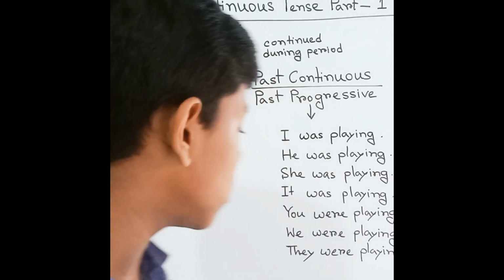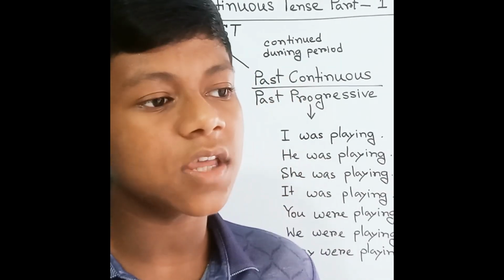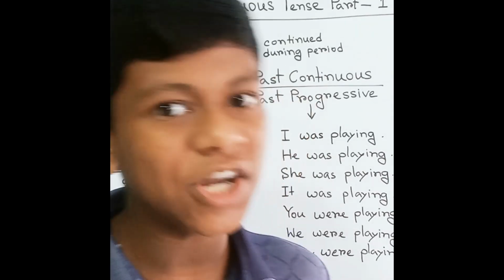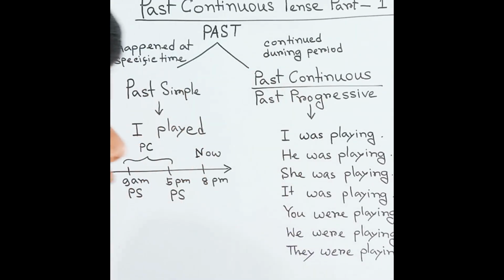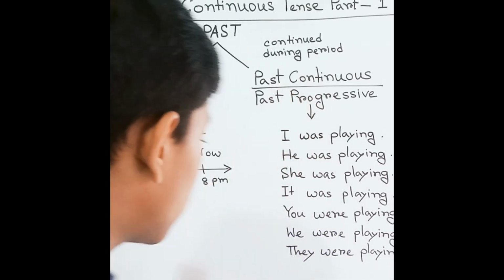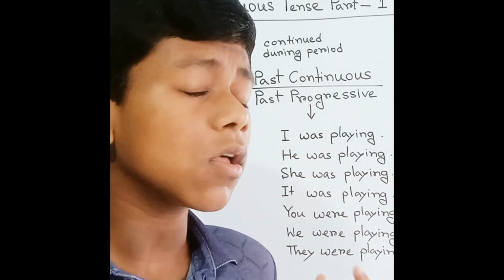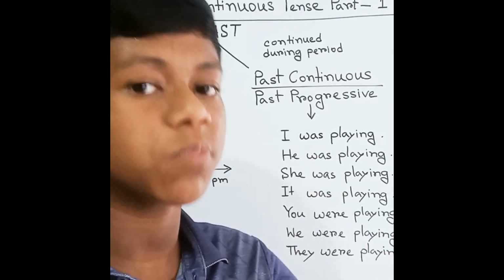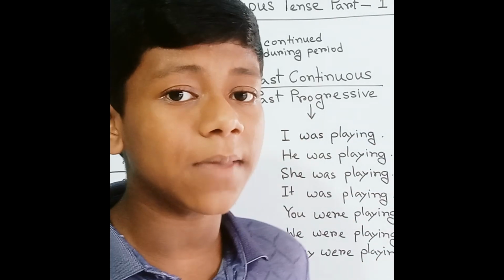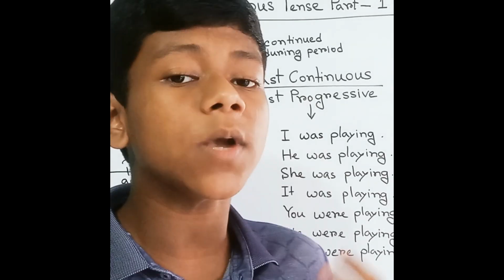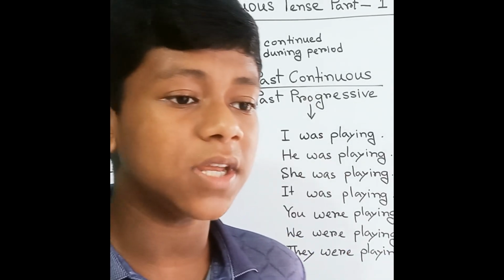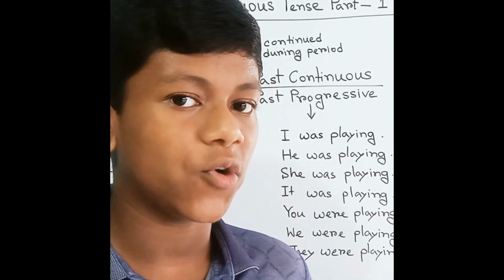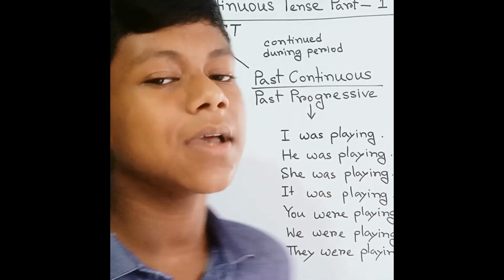And if I talk about 5 p.m., I can say with another verb, I finished playing at 5 p.m. Same as here. I hope you have understood. But if I talk about these two actions, something happened at a specific point of time. Okay, so 9 a.m. and 5 p.m. are specific points of time. So you did that, it's a fixed time. That happened in the past, as you know. That's why it is called past simple.